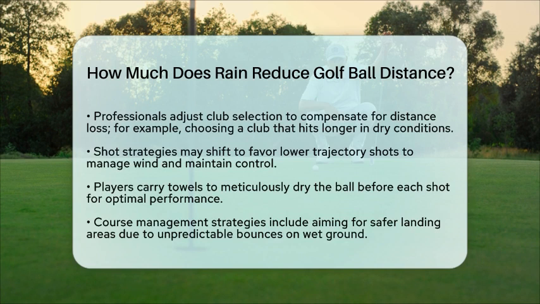Course management is another area where professionals must adapt. They may aim for safer landing areas, knowing the ball will not roll as far and that wet conditions can lead to unpredictable bounces. In summary, rain can reduce golf ball distance by approximately 5 to 7 yards or more